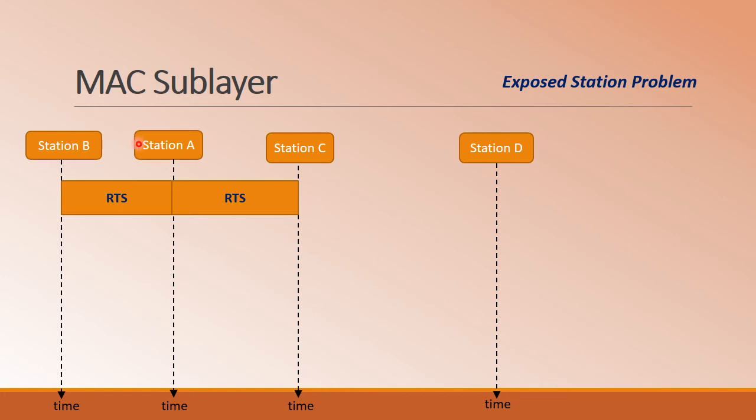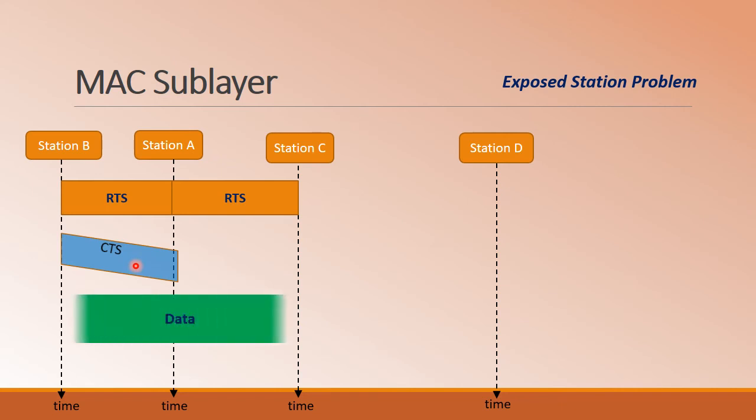Here station A has something to be sent to station B. Thus it will send an RTS frame. Once the RTS is sent, station B will reply back with CTS, that is clear to send. On that note, the communication happens between A and B. Even though the communication is happening between A and B, if station C wants to communicate to station D, it is refrained from the communication.